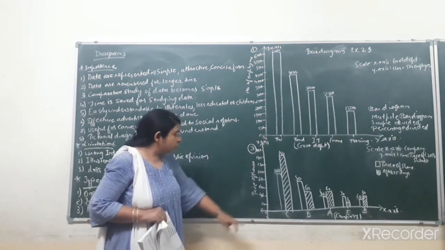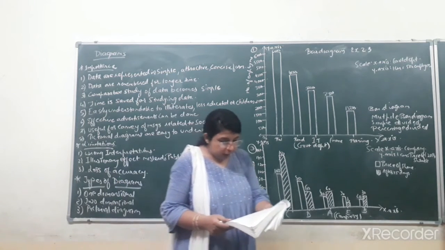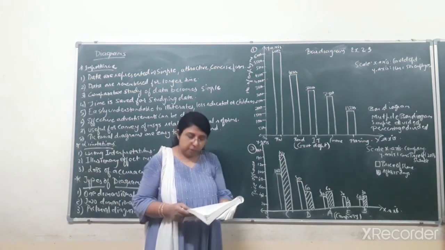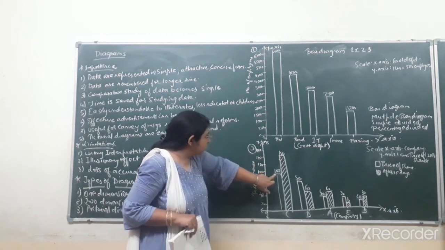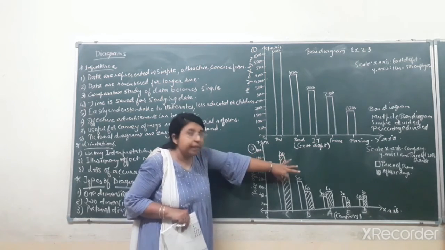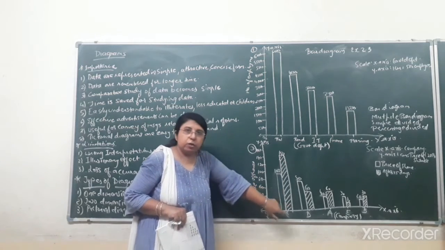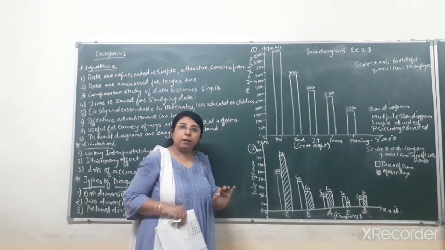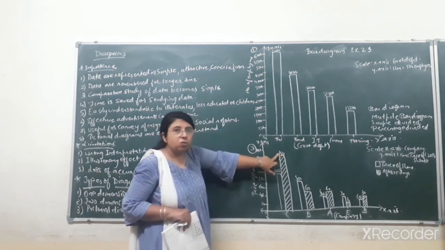Okay. Now first of all, I represent the company C. In company C, you can see the current price of the share is 100, and after 15 days the price given to you is 150. So the first bar you have to draw up to 100, and the second bar should be combined. You should not leave any gap. See students, there should not be any gap between both the bars. It should be combined only. That way you have to represent the multiple bar diagram. So the first is 100, and the price after 15 days is 150.